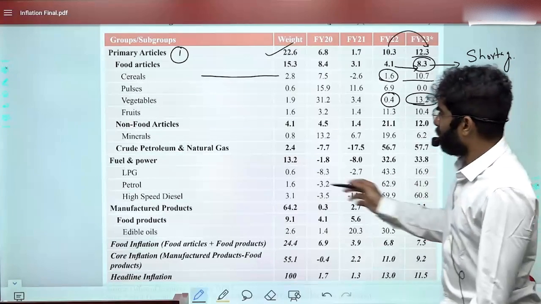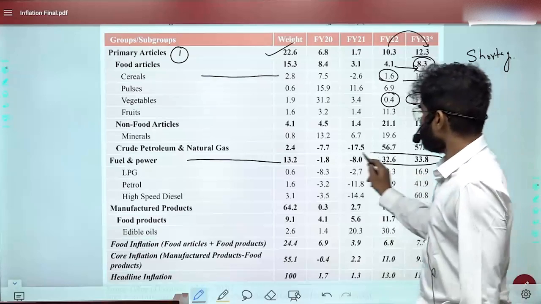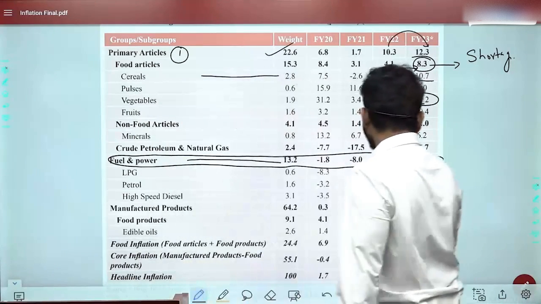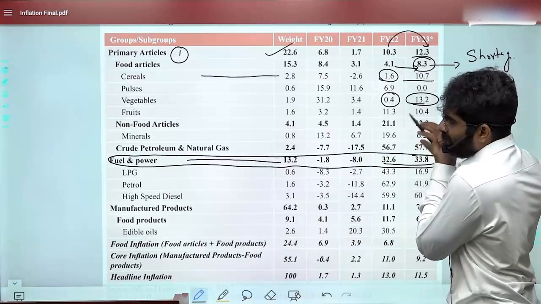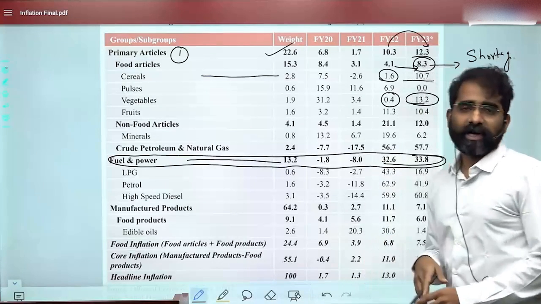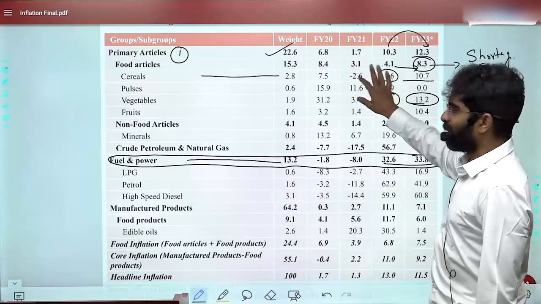And make an observation here, fuel and power. There is an increase with respect to fuel and power, but the increase is not so high. This is our observation. The increase is not so high when it comes to fuel and power. And one more important observation is that base effect also plays a role with respect to comparisons.